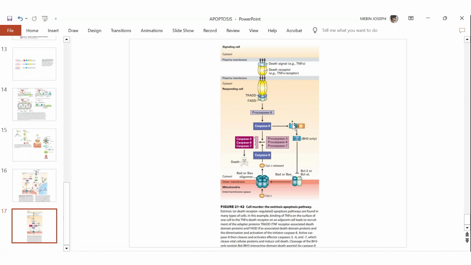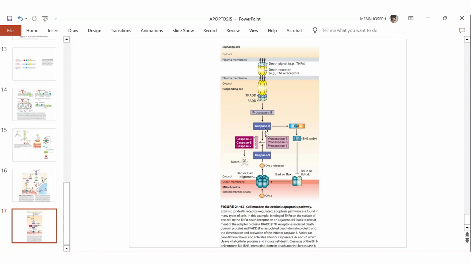That small portion in the blue, you can see this BH3 family protein, it cleaves half portion of this BH3 family protein BID. And this half portion is called tBID, small t and BID.